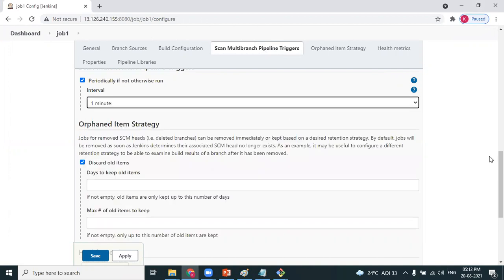What does that mean? After every 1 minute, it will rescan the code and perform the stages. Actually, it will not run every minute; every 1 minute, it will check for changes in the GitHub repository. You already know this.